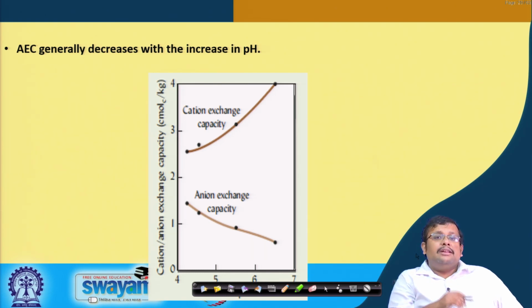Opposite trend can be found in case of anion capacity, because as we increase the pH, there will be generation of negative charge surface, and negative charge surface will repel the anions which are also negatively charged. As a result of that, the anion exchange capacity will further go down. So, with the increase of pH, the trend of CEC and AEC are basically just opposite to each other.